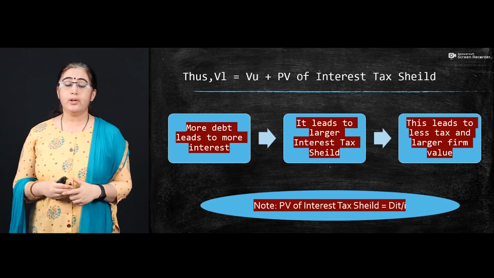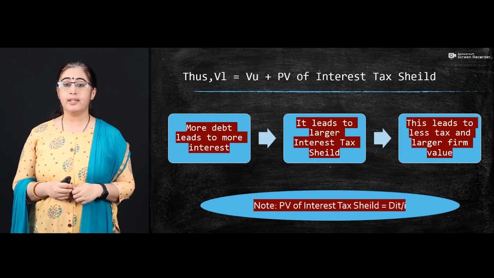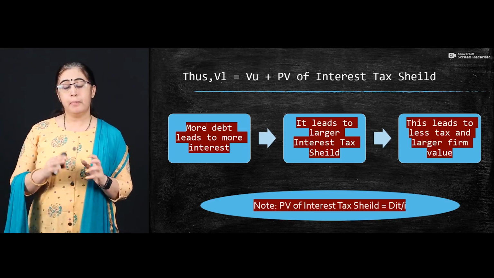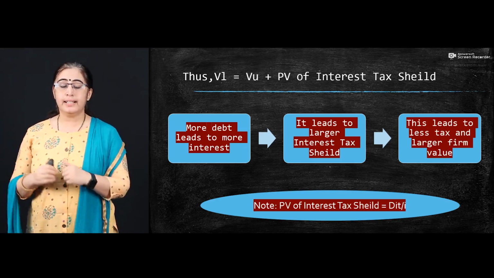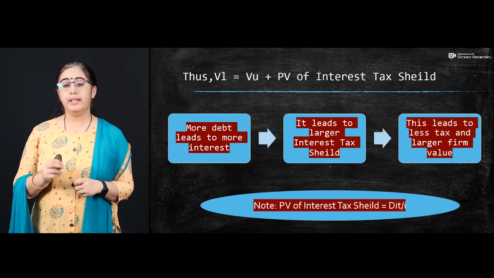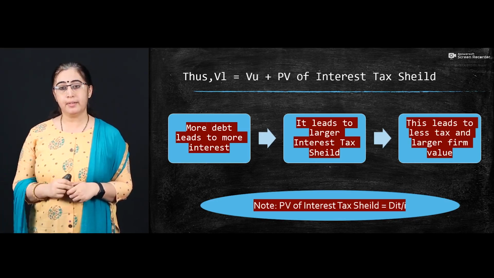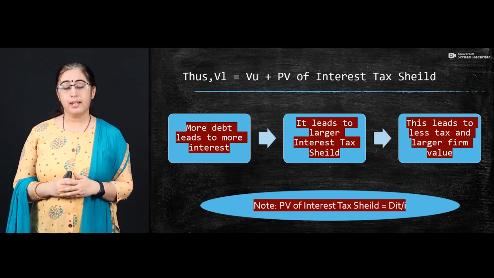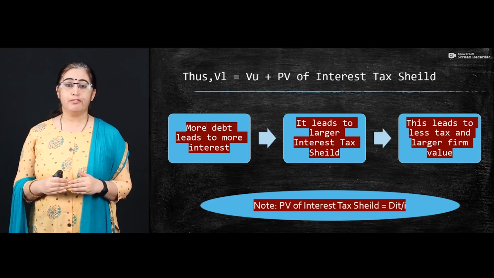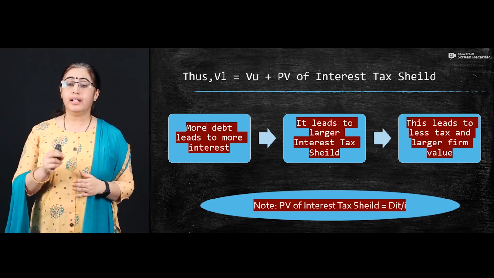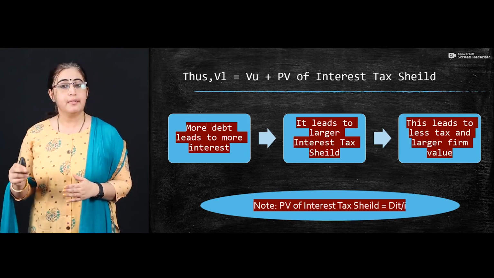So if you say that your expense is interest here, then your interest tax shield is simply interest multiplied by the tax rate. Here we can use the word debt. So the basic formula will be debt multiplied by the interest rate multiplied by the tax rate and divided by the interest. If I simplify this particular formula, what exactly can I get? I can get simply debt multiplied by tax rate.